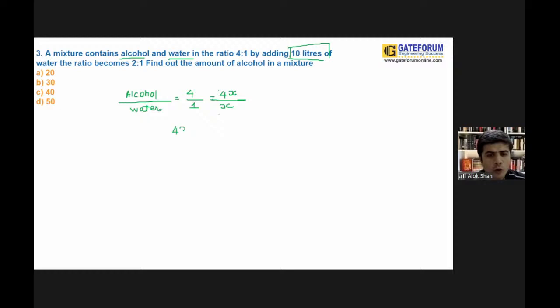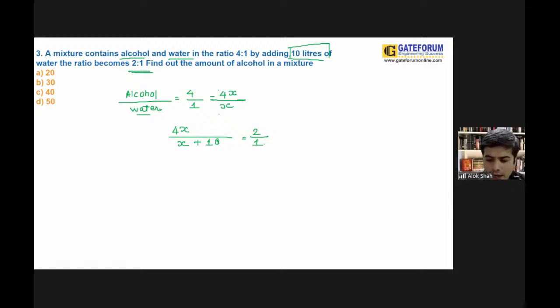See, your ratio is 4x upon x. You people are adding 10 liters of water. That means in the denominator, you people are adding water. And by doing this, the new ratio is becoming 2:1.